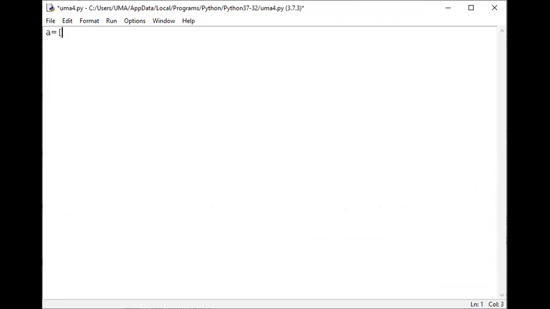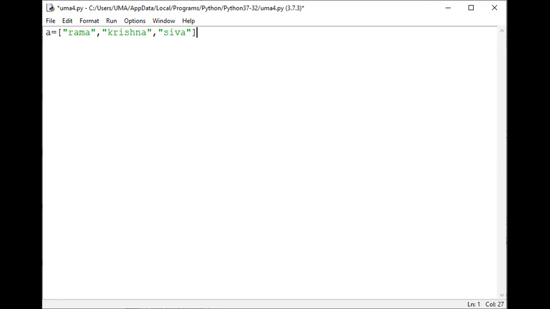I'm taking the list as, for example, Rama, Krishna, and another one, let us assume, Shiva. The list consists of simply three elements. How can you iterate with the for statement?